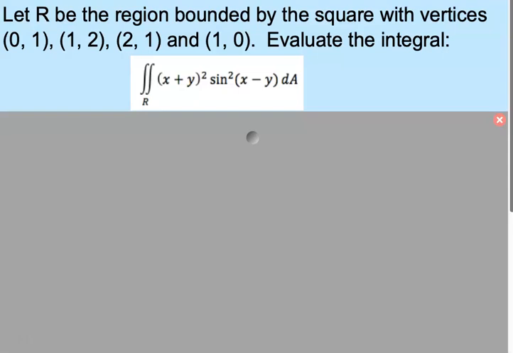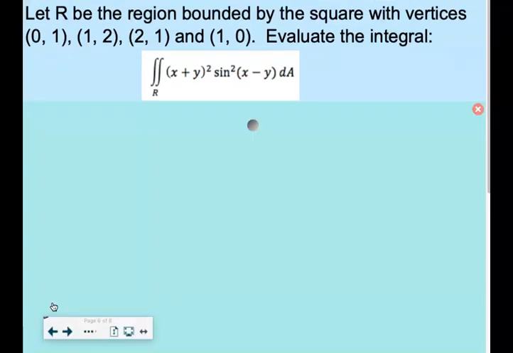Oh, okay. All right, so let R be the region bounded by the square. It's going to be a tilted square with vertices (0,1), (1,2), (2,1), and (1,0). Evaluate the integral of (x plus y) squared sine squared (x minus y) dA over the region of that square. So you're going to have to find u, find v, rewrite x in terms of u and v, rewrite y in terms of u and v, find the Jacobian, rewrite the integral, and evaluate. You can do this. All right.